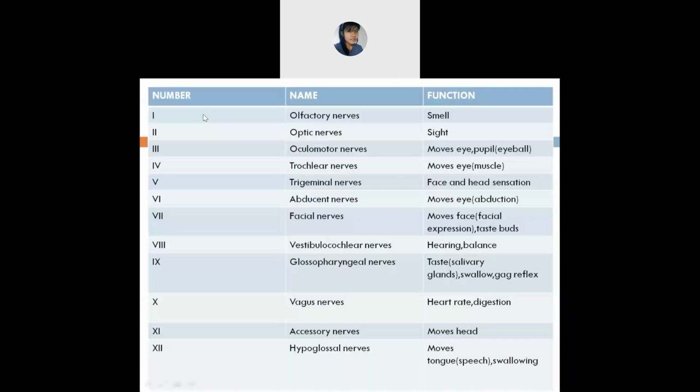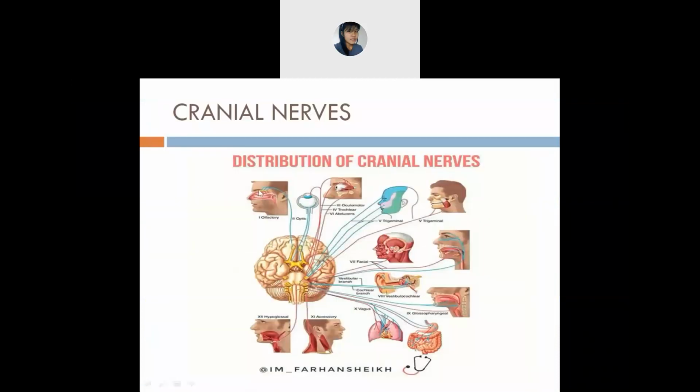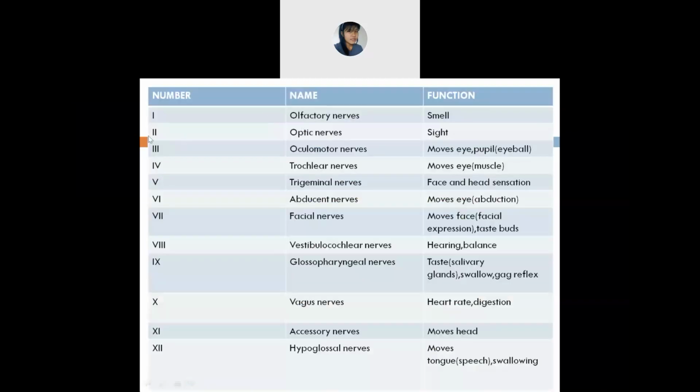Okay, so the first cranial nerve is the olfactory nerve. With the help of the olfactory nerve, what can you do? You can smell whether the smell is good, bad, or stinky, anything. You can sense the odor with the help of the olfactory nerve, which is situated in your nose. Next is the optic nerve. The second cranial nerve is the optic nerve. With its help, we can see, sight, all right?